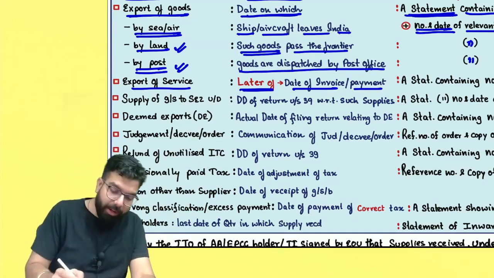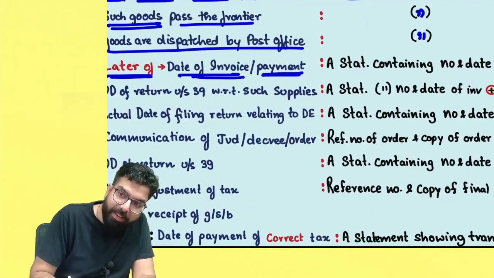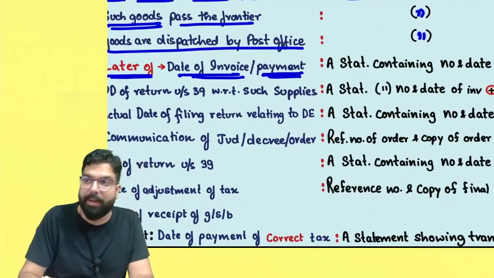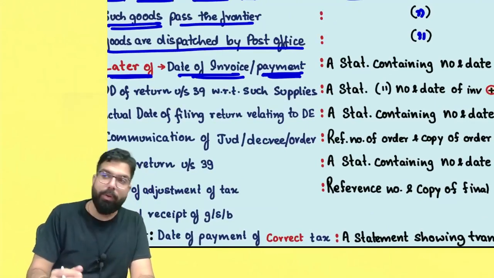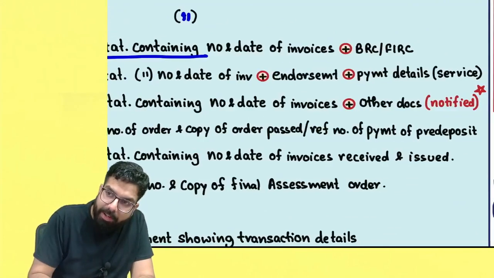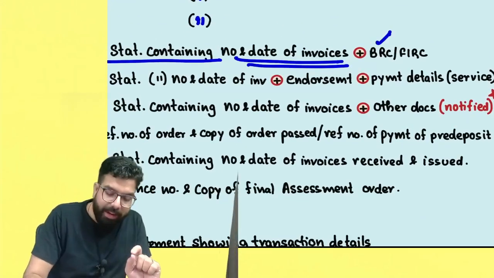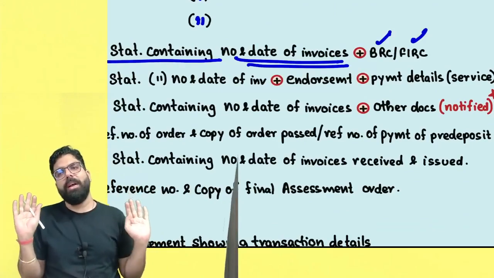So over here you have to see that the invoice is raised and the payment is realized. Whichever is later, you have to apply for your refund within 2 years, and you have to give a statement, and the statement should contain the number and date of invoices plus the bank realization certificate or foreign inward remittance certificate.